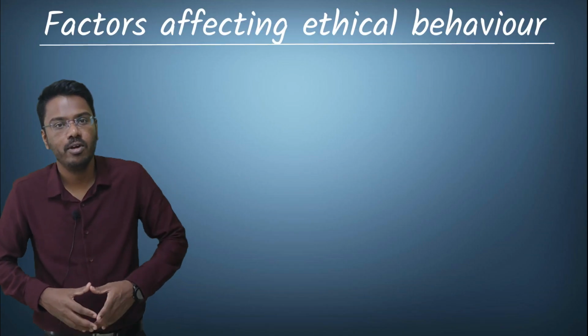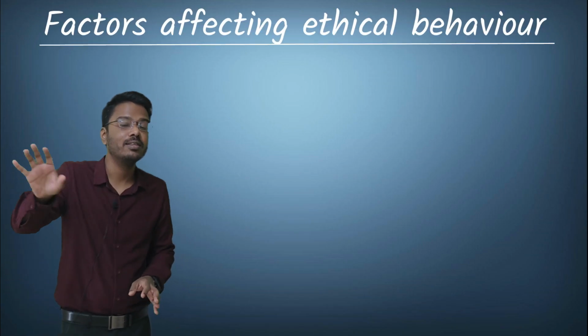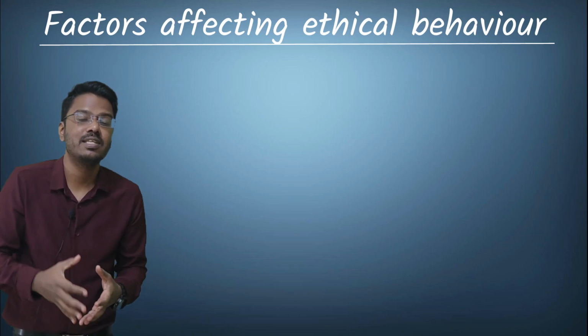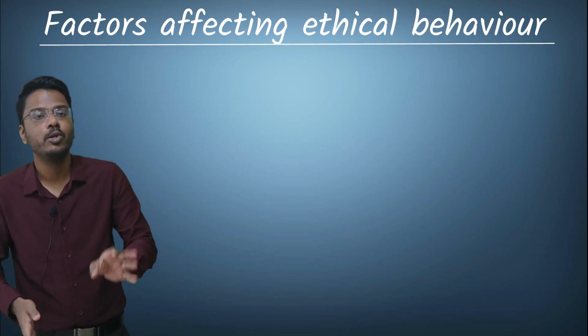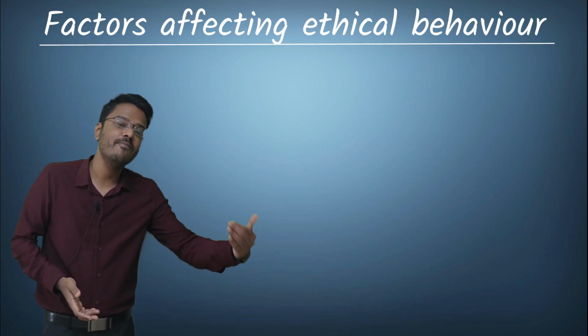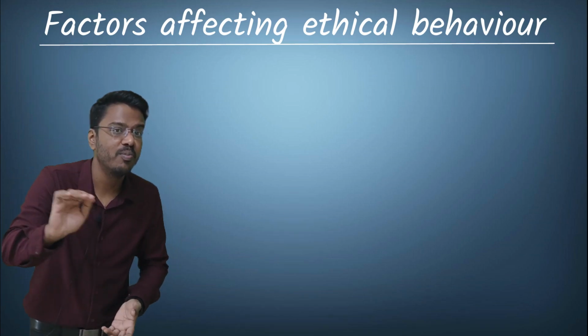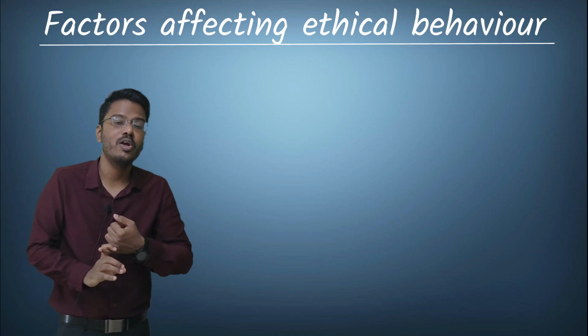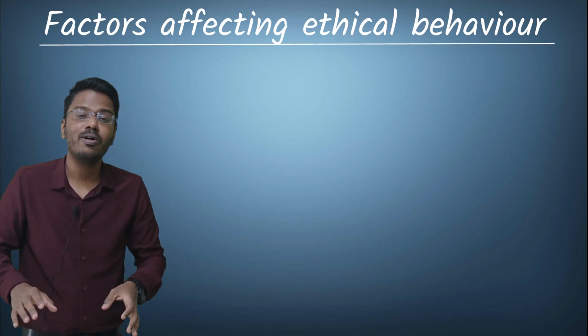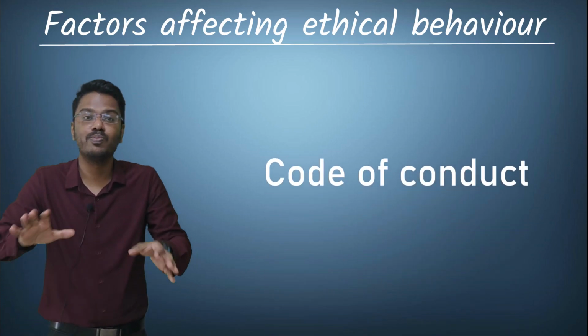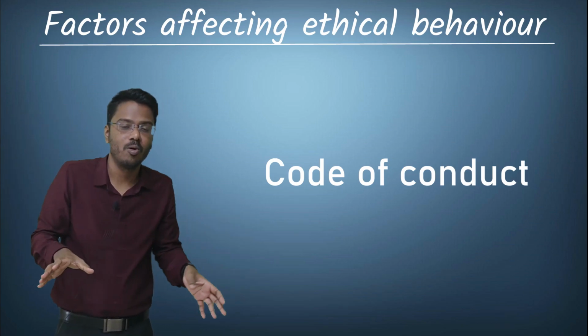The next topic is factors affecting ethical behavior in an organization, or in other words, what are the steps that the management can take in order to promote ethical behavior in the organization. So what steps can the management take to promote ethical behavior? The first point is code of conduct. Code of conduct means those documents which mention the do's and don'ts in an organization.